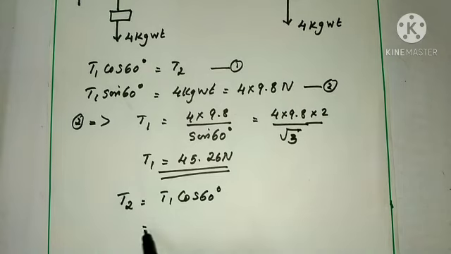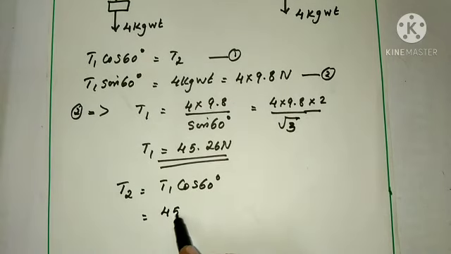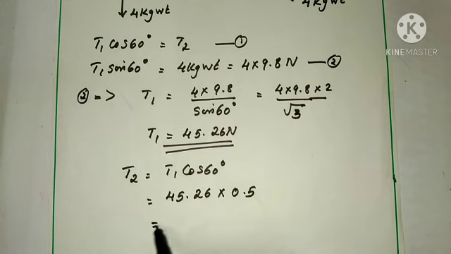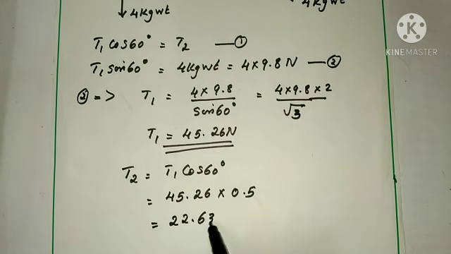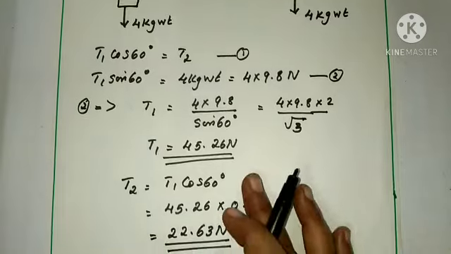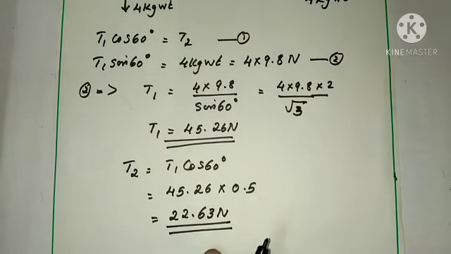What is T1 here? 45.26. cos 60 is 1 by 2, that is 0.5. When you multiply this value, you will get 22.63 Newton. So these are the tensions in the strings: T1 equal to 45.26 Newton and T2 equal to 22.63 Newton.